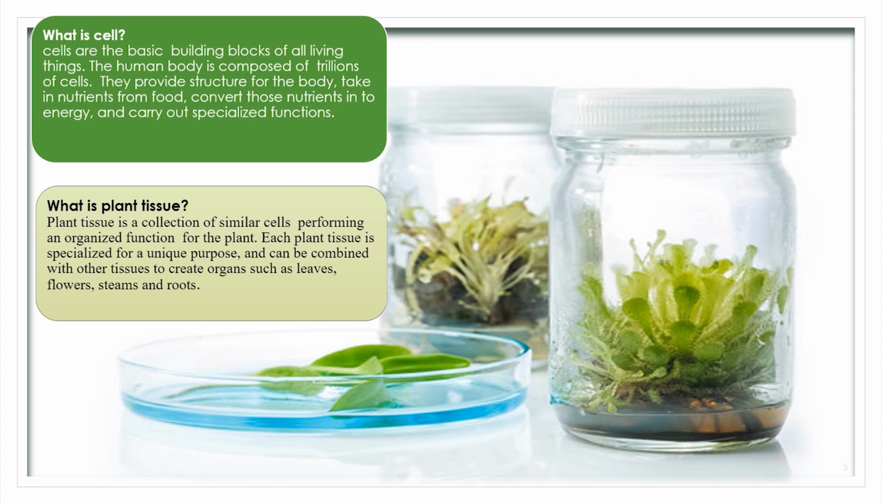Plant tissue is a collection of similar cells performing an organized function for the plant. Each plant tissue is specialized for a unique purpose and can be combined with other tissue to create organs such as leaves, flowers, stems, and roots.